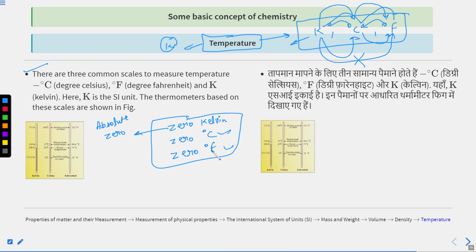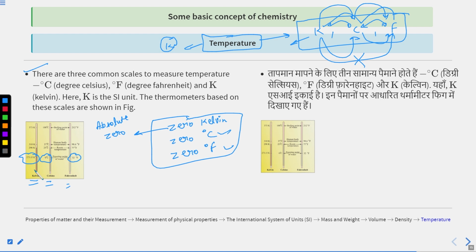Zero degree Celsius and 0 degree Fahrenheit. You can see there are three scales: Kelvin, Celsius and Fahrenheit, and different values are shown here. The first one, 0 degree Celsius, which is the freezing point of water, and in Fahrenheit the value will be 32 degree Fahrenheit, and in Kelvin its value is equal to 273.15 Kelvin.